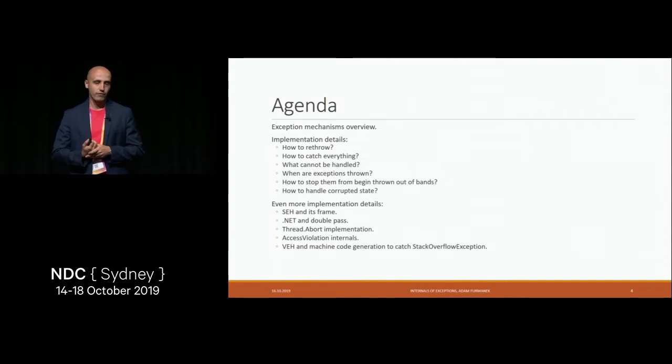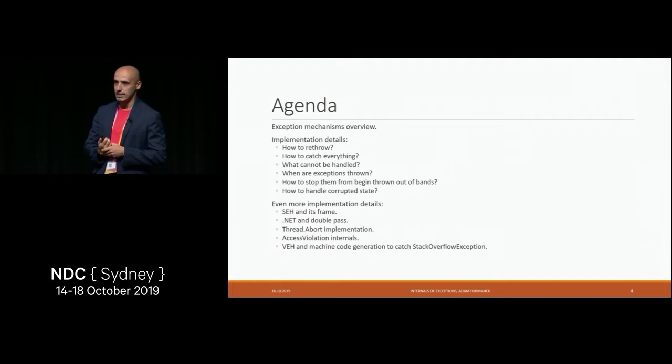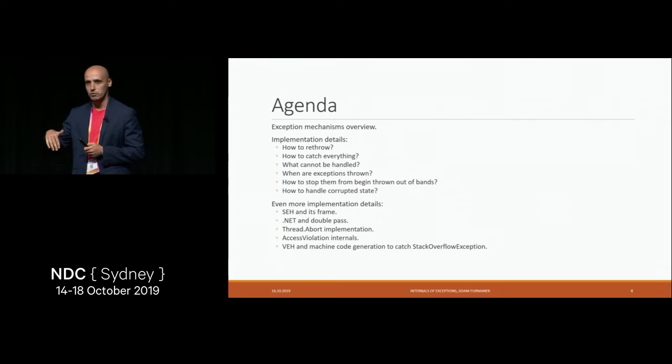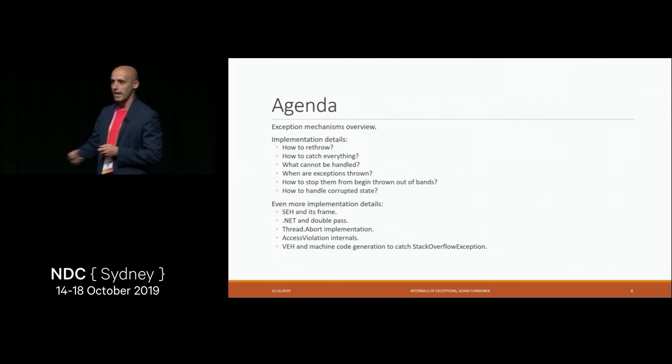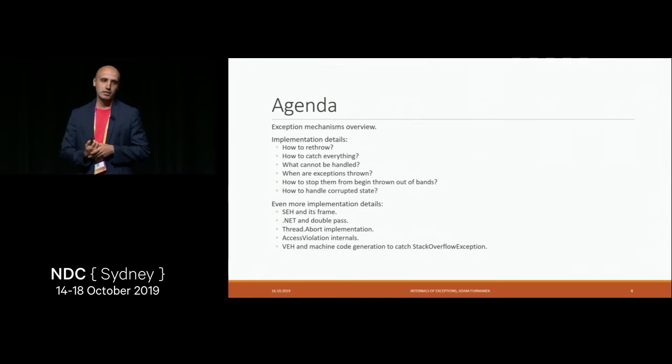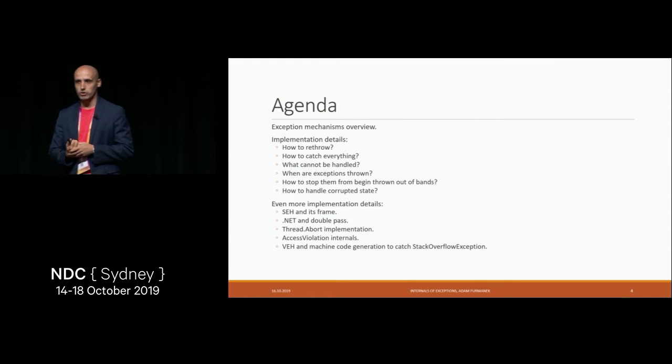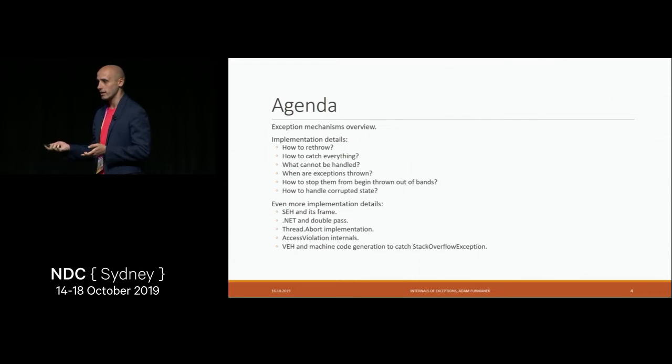In the first part, we'll see the mechanisms which we are going to cover today, how they look in very simple snippets of code. Then we'll take a look at the internals from the high-level point of view. We'll see how those things work in edge cases, in situations which we typically don't consider when we implement our applications. And in the last part, we'll see how those things are implemented under the hood, how this works on a CPU level or on the architecture level.